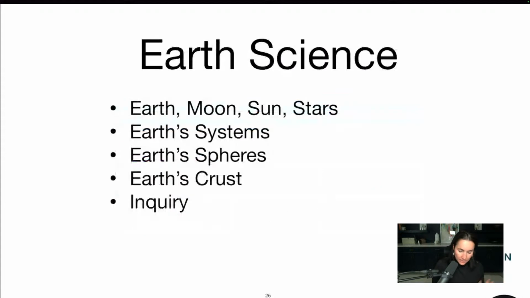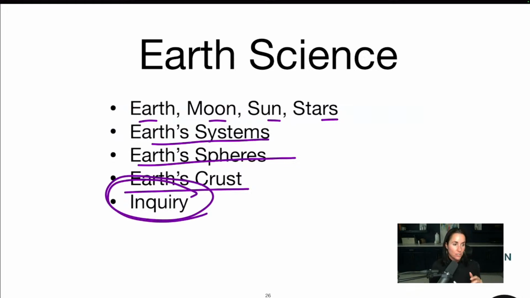All right. So let's have a look at Earth science. So I told you Earth, moon, sun, stars, Earth systems, Earth spheres, Earth's crust, and inquiry is a good word on any scenario questions you would get on this exam. Okay. So for example, what is the most important skill a student can have in science? Or what is the most important thing a student can possess in science? Inquiry. We want to make students curious. That's how they understand science. They ask questions. They wonder why something is the way it is. And that's how they do experiments.